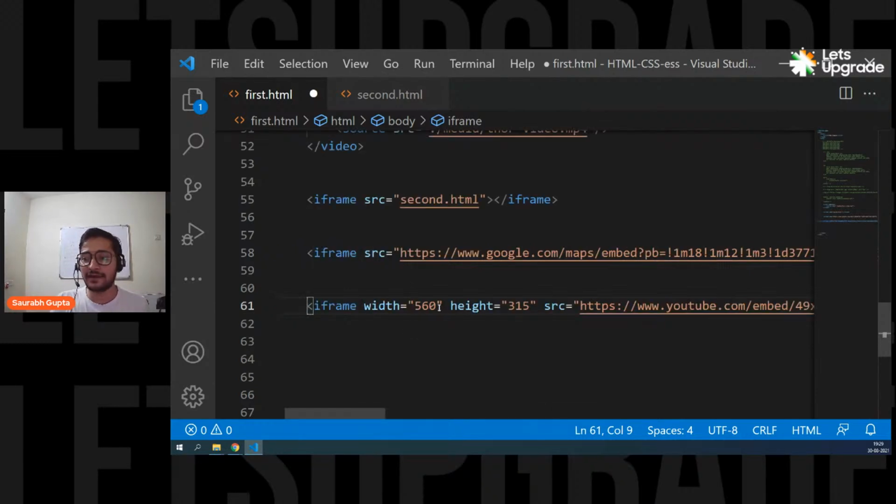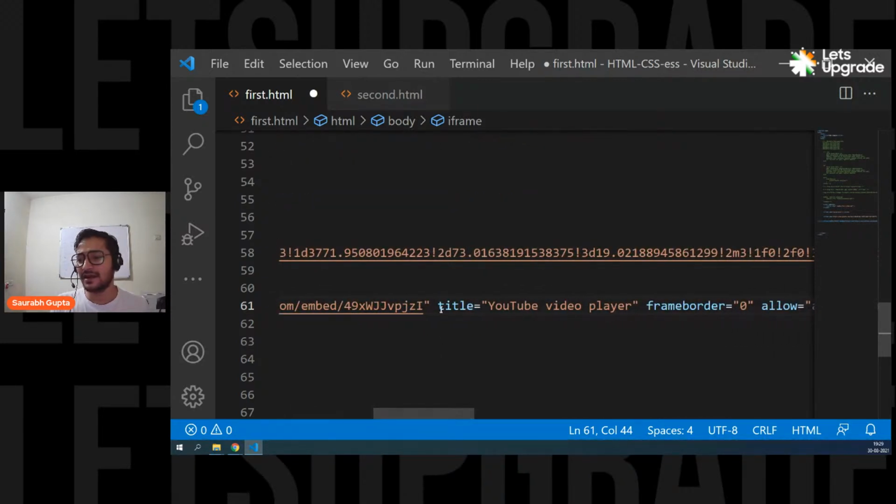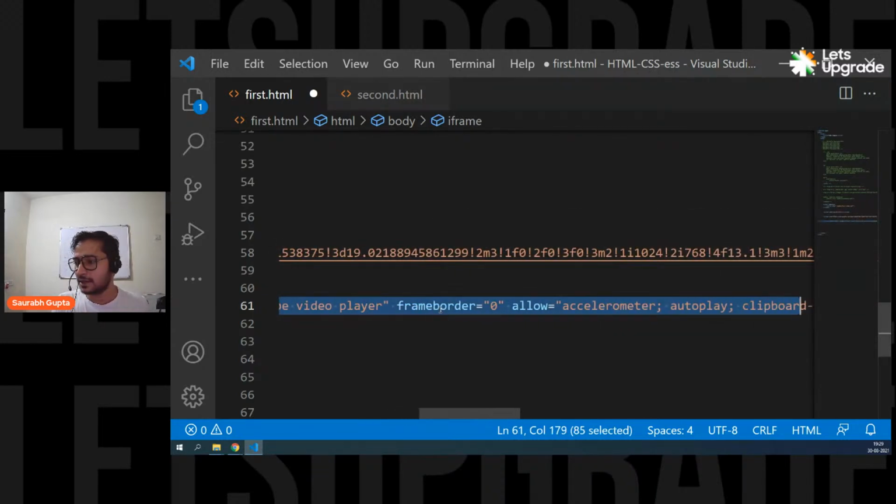And that's it. Wait, let me just put pixels here. I like to always put pixels. SRC is the YouTube SRC. Title, we don't need right now. Remove the external stuff that we don't need right now. Don't need to understand all of this right now. Don't need to get confused or burden yourself with all these things. Remove it. We don't need any of this.